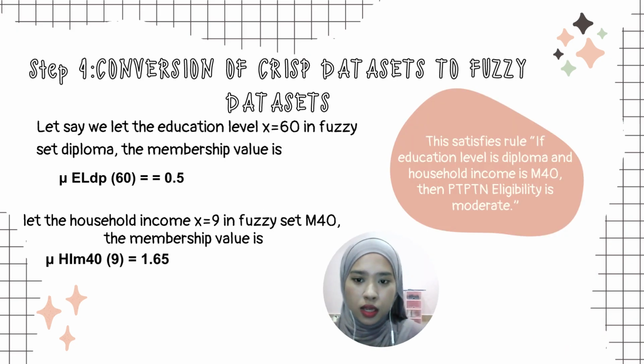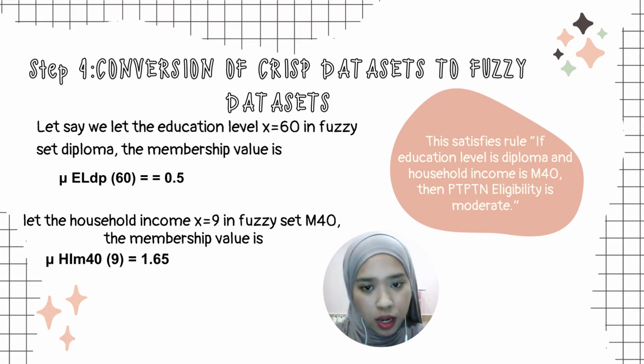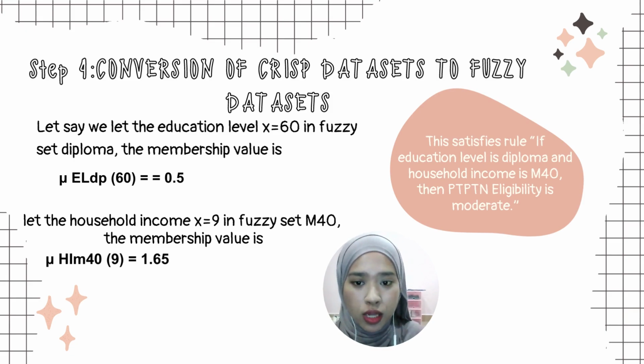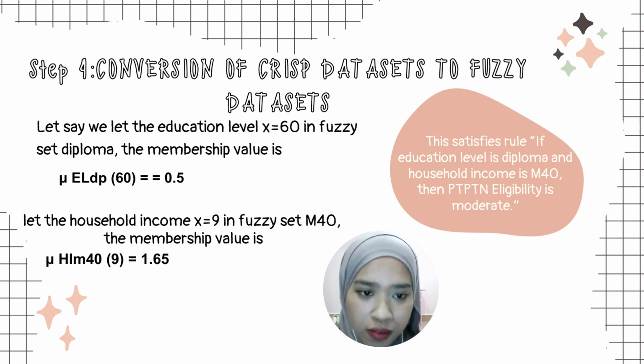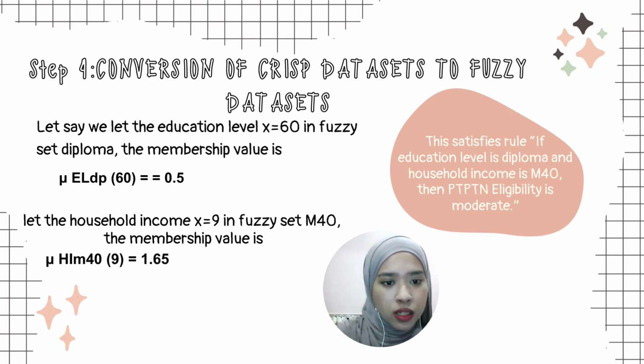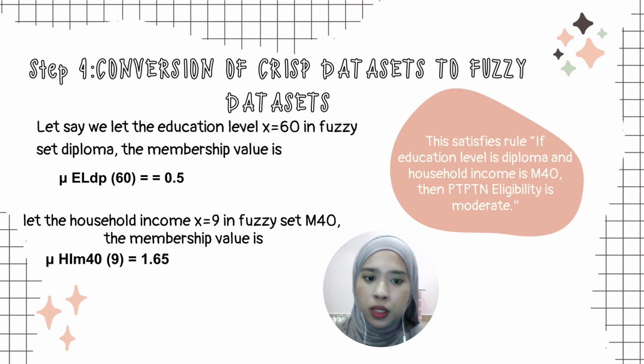Okay, let's say we let the education level x equal 60 in the fuzzy set diploma, and the membership value is 0.5. And then we let the household income x equal 9 in the fuzzy set M40, and we get the membership value equal to 1.65. And this satisfies the rule: if education level is diploma and household income is M40, then PTPTN eligibility is moderate.